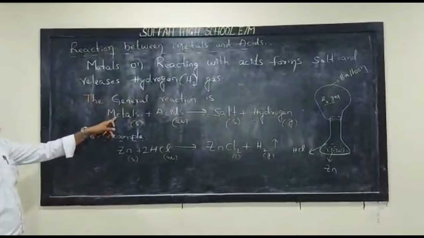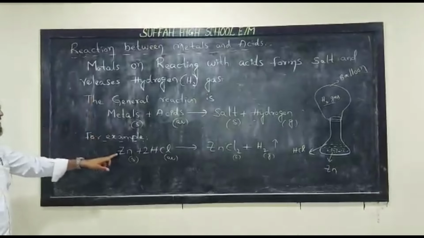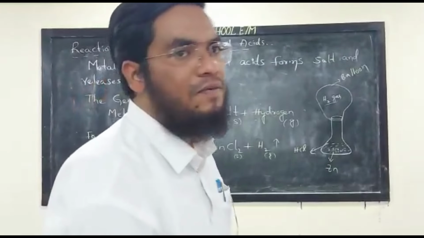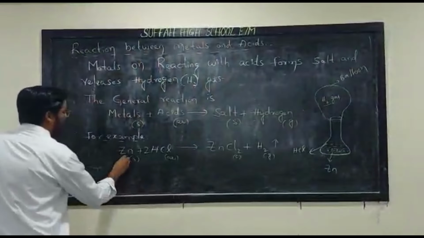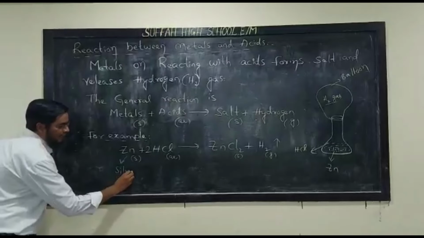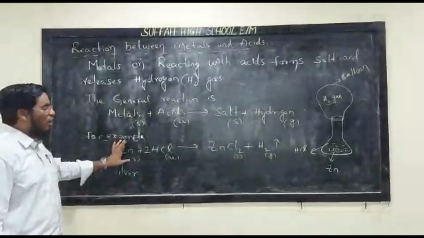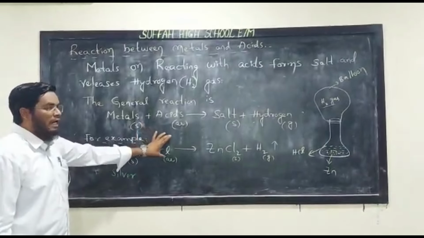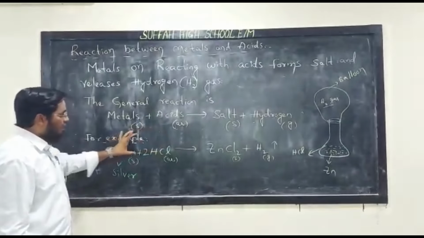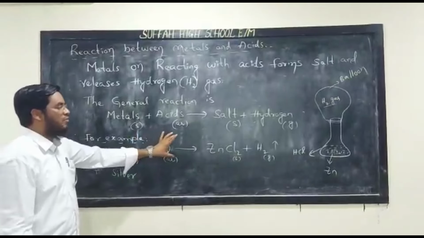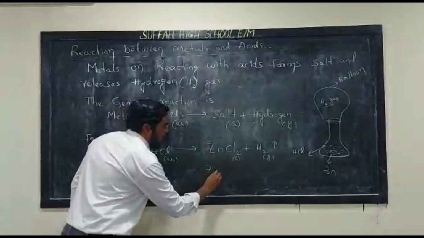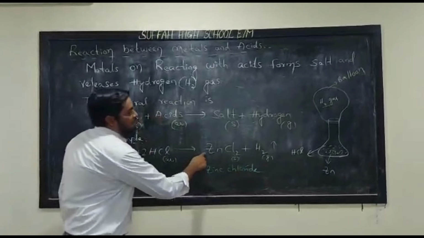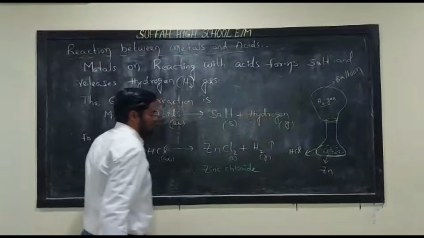For example, the metal we are taking is zinc. Zinc is silver in color. The color of zinc granules is silver. This zinc on reacting with HCl, hydrochloric acid, forms zinc chloride, ZnCl2, and releases hydrogen gas.